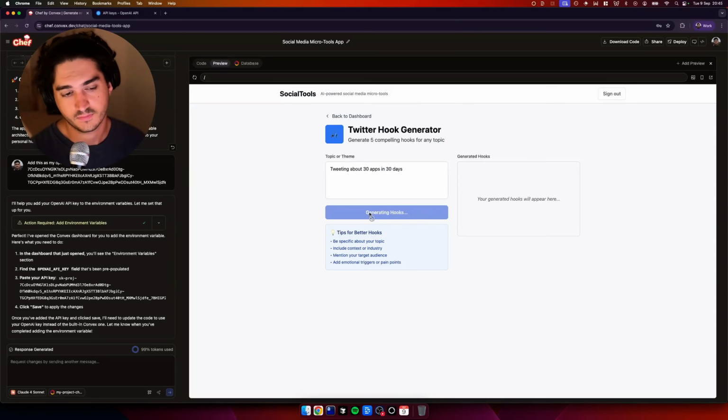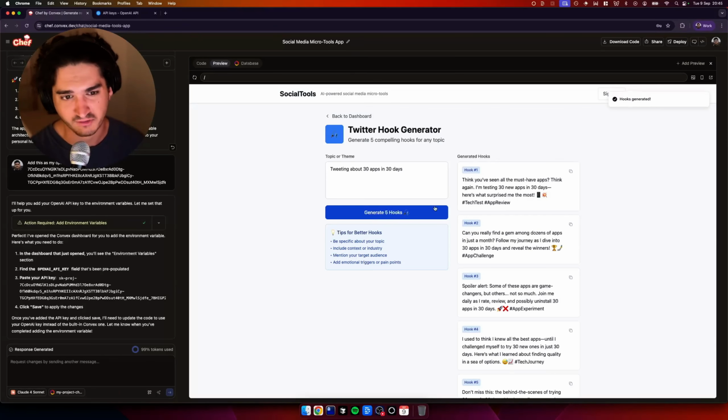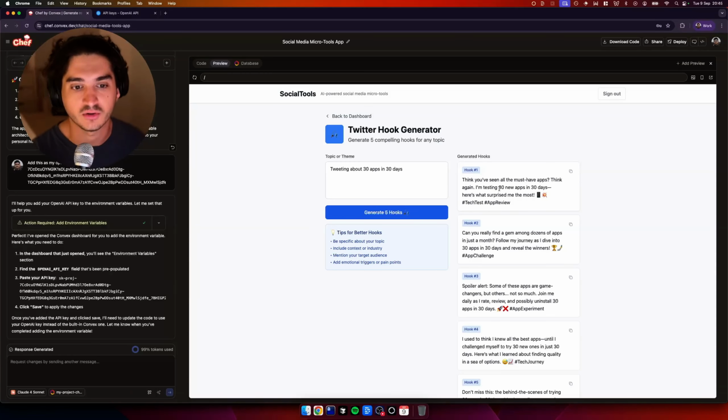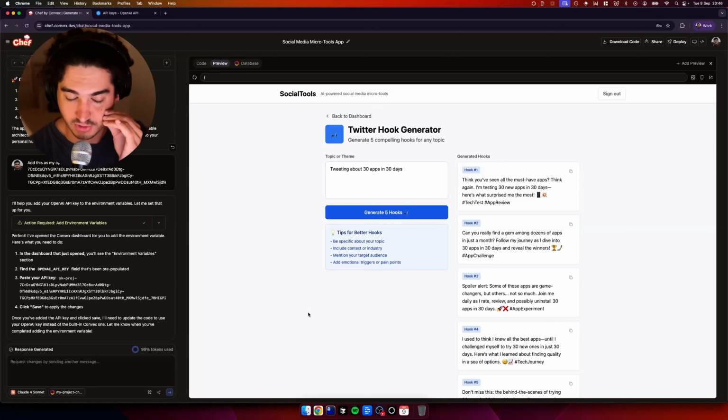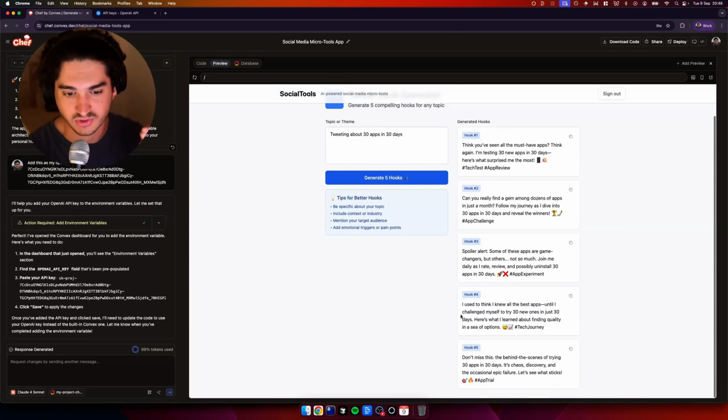And then, my friends, we are going to have some hooks generated. And you know what? I'm so confident this will work. And there we have it. Convex Chef 2 for 5. We've got some hooks, and again, it's super easy to then vibe code different sorts of hooks. You could say, oh, let's generate one hook that is like a question, one hook that is a crazy statement. And this is the fun part of vibe coding, and this is why Convex Chef is a really good tool to get out of the gate, because it just lays the foundations.